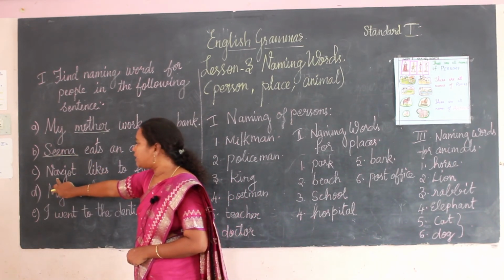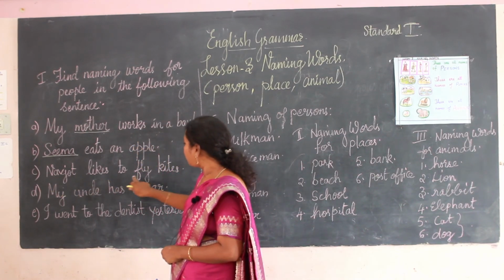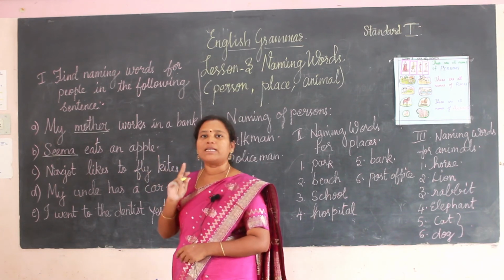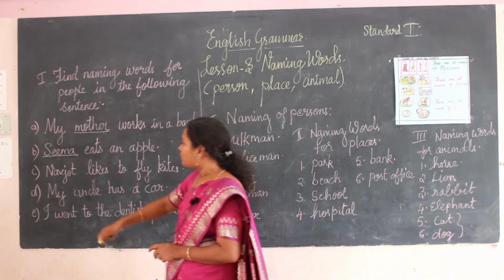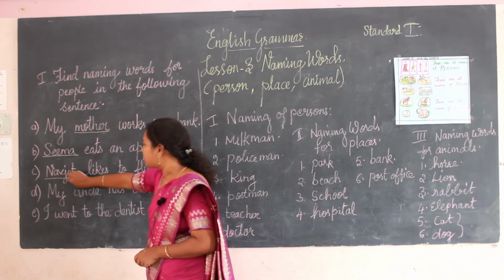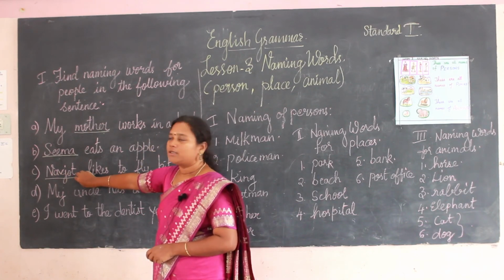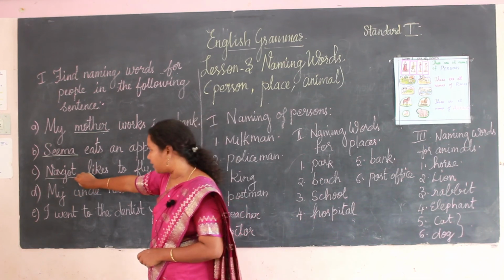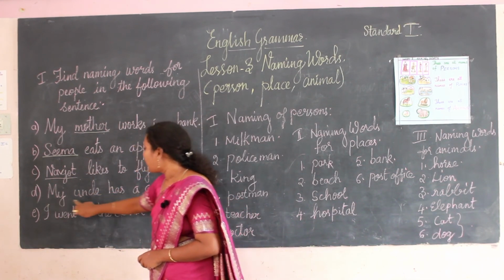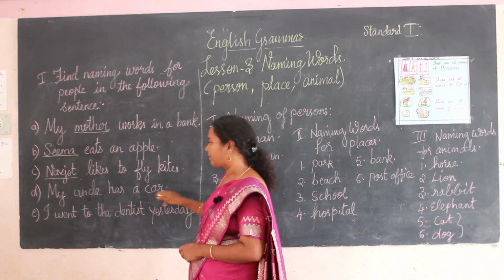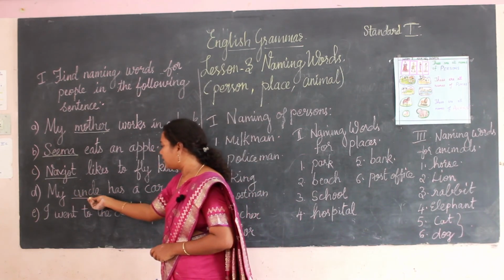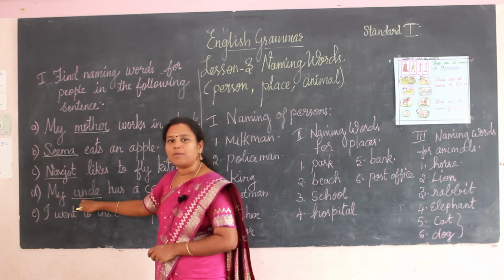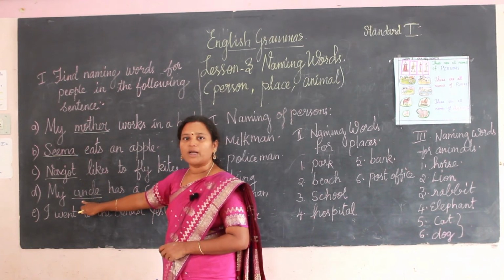See the next one: Navjot likes to fly kites. What they have asked is to say only the naming words for people. Here Navjot is the name of a boy. So it is a naming word for person. Now see the next one: my uncle has a car. You know this uncle is a person. So uncle is a naming word for person.